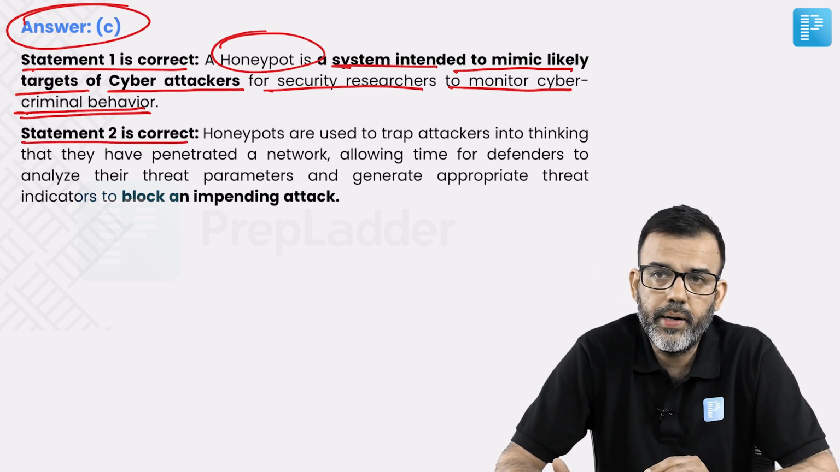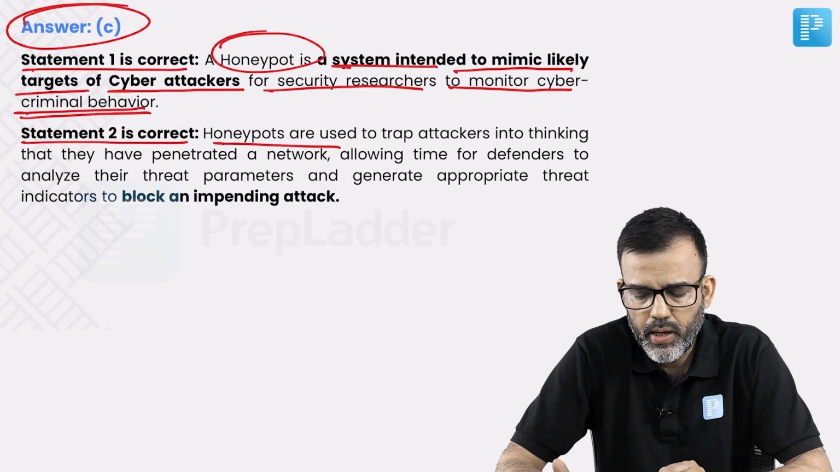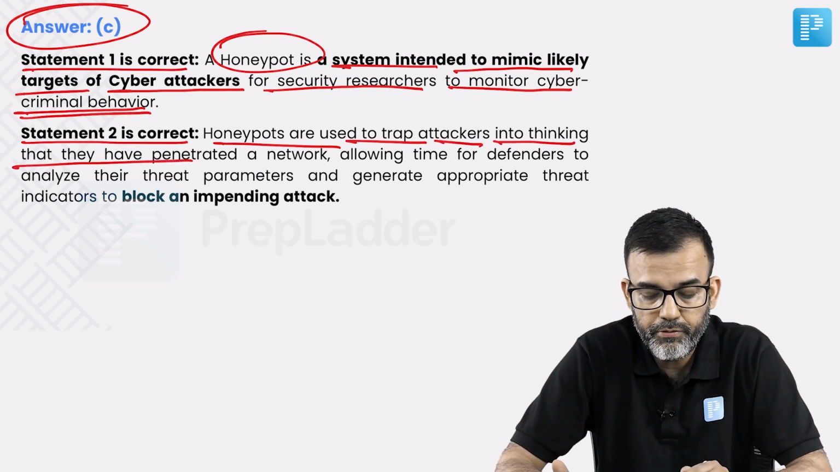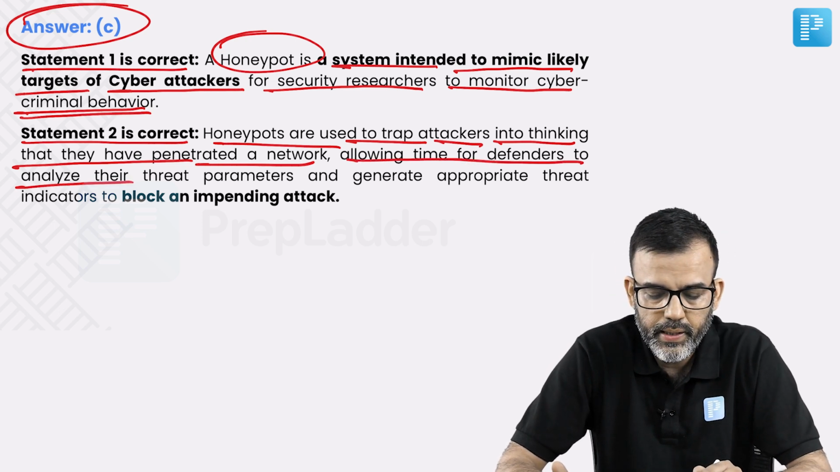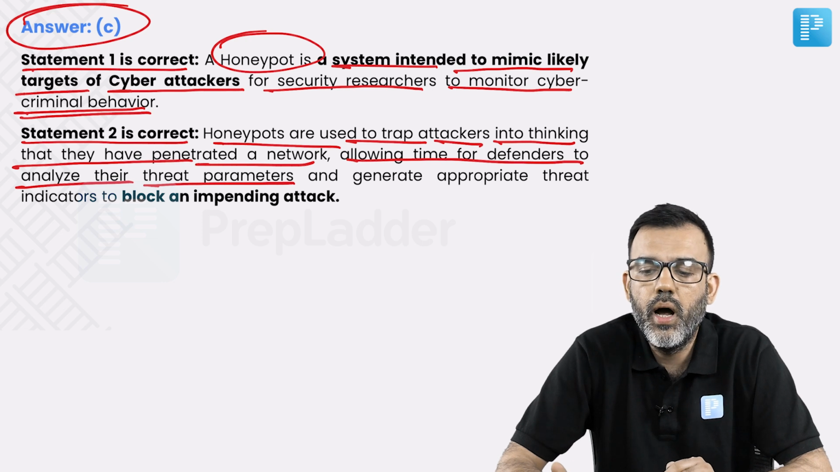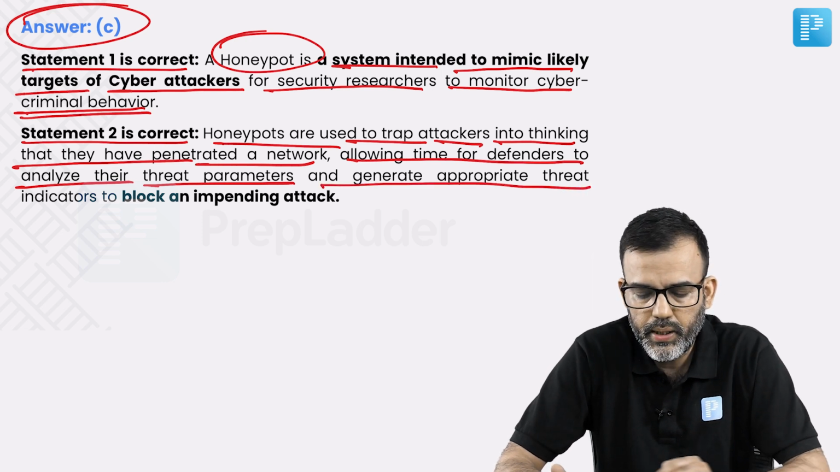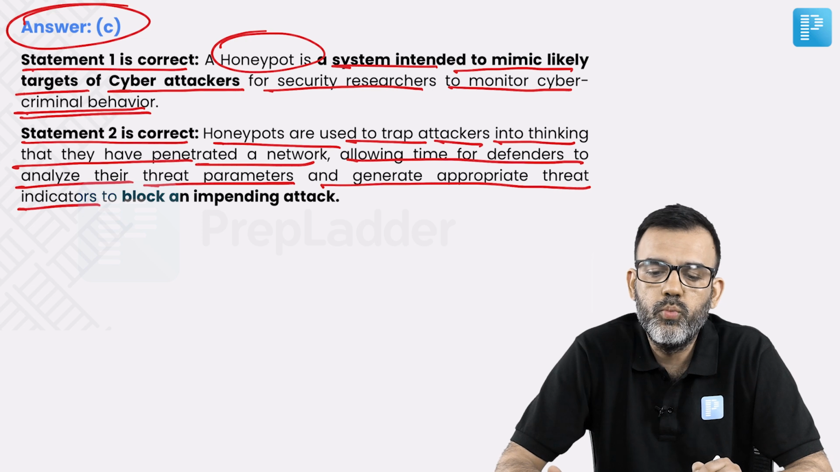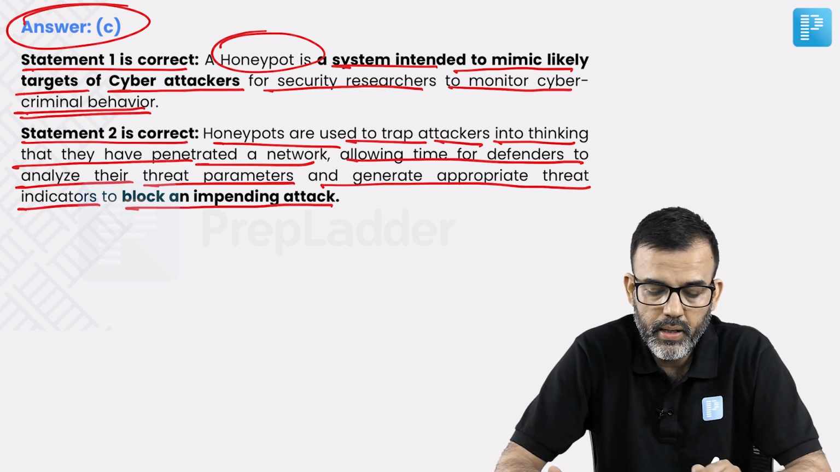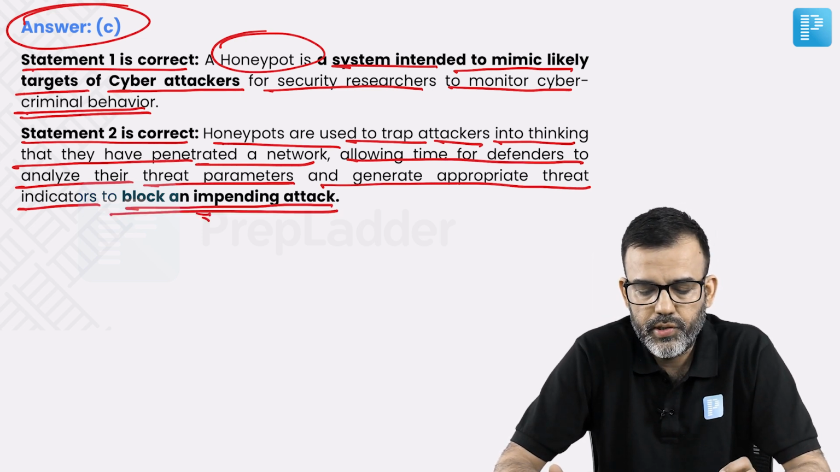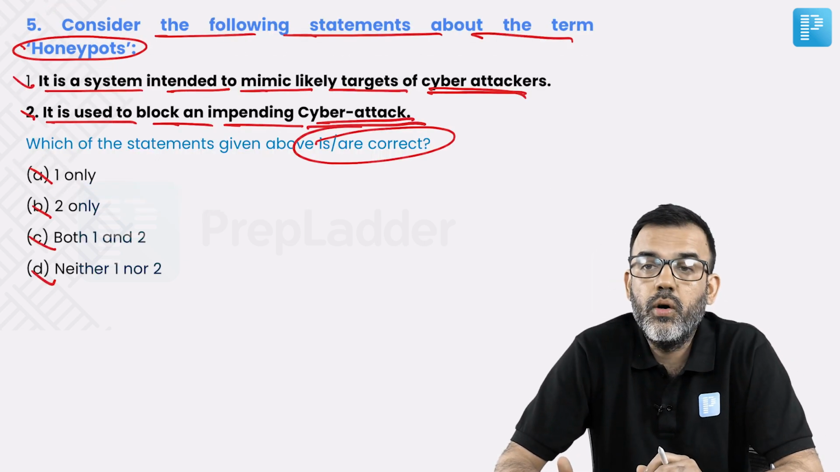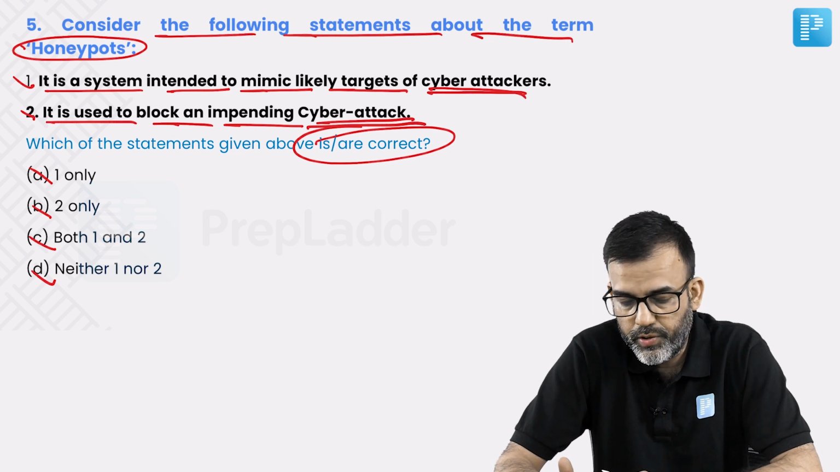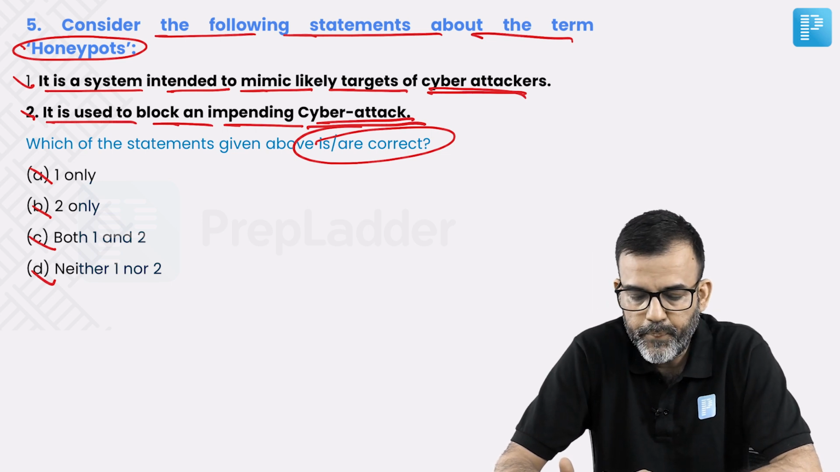The second statement was also correct. Honeypots are used to trap attackers into thinking that they have penetrated a network, allowing time for defenders to analyze their threat parameters and generate appropriate threat indicators to block an impending attack. So, both the statements were correct, and that was holistic information about this concept which we call honey pots.